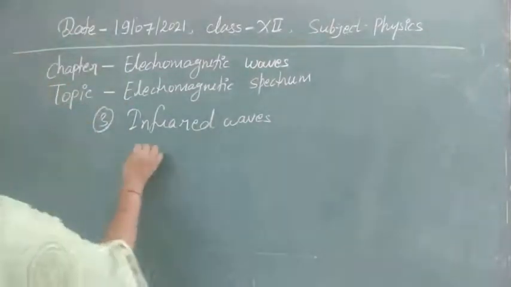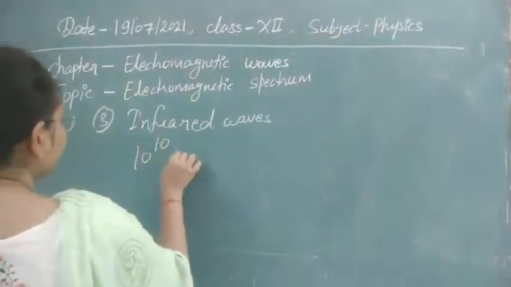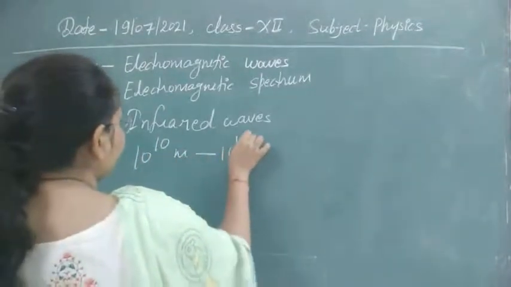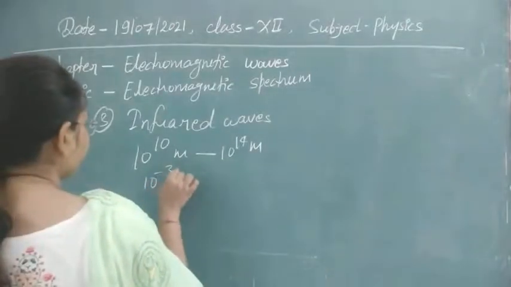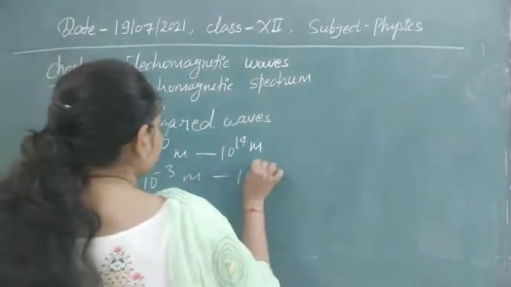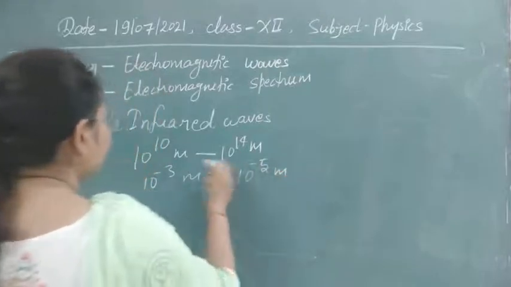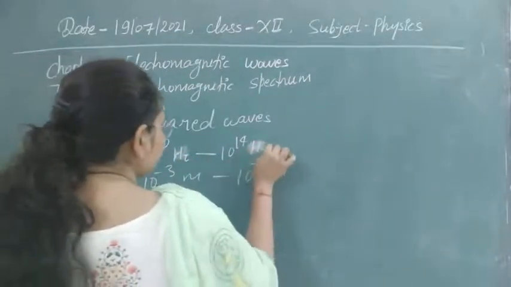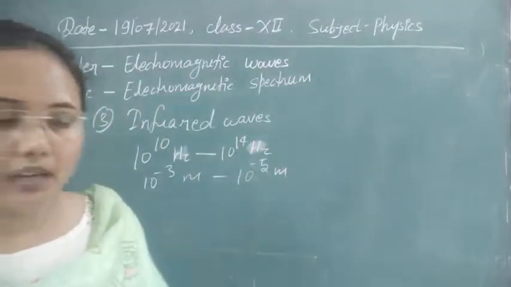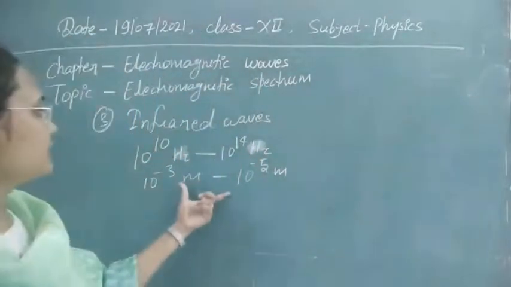So this is our frequency range, and this is the wavelength range.